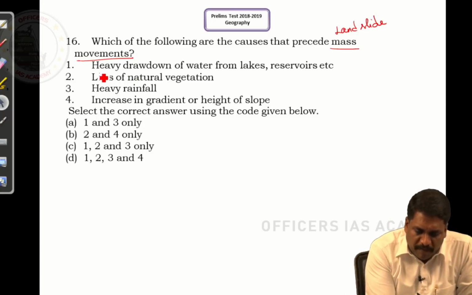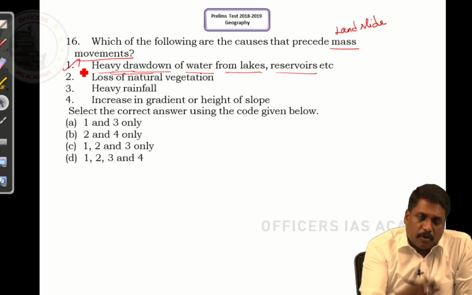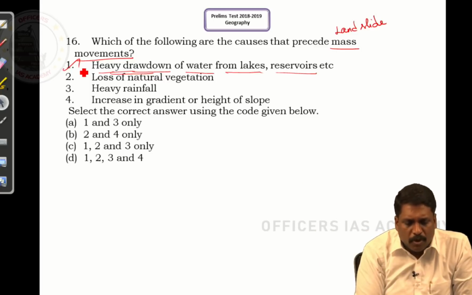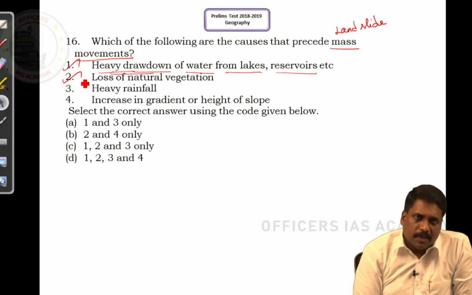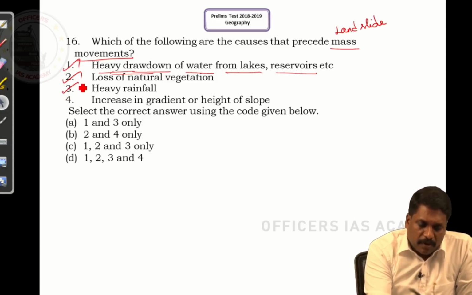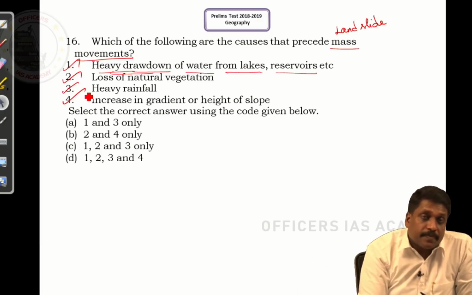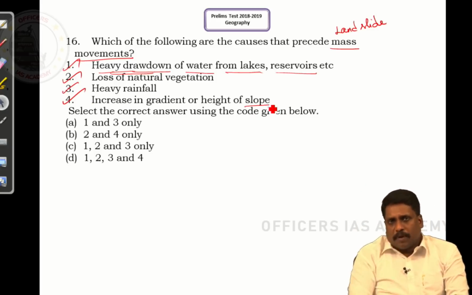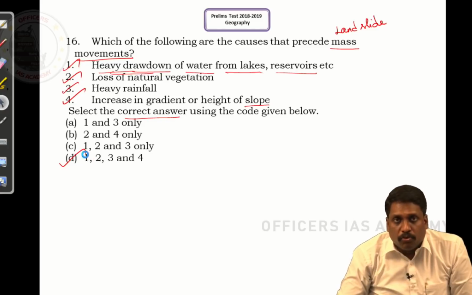Heavy downpour or heavy drawdown of water from lakes, reservoirs, etc. Possible, yes. If I have a sudden release of water from dams, reservoirs, etc., this movement of water can result in a landslide also. Loss of natural vegetation, obviously, yes. Put it very simple, deforestation. When I talk about deforestation, deforestation increases the avenue of landslides. Heavy rainfall, yes. The very recent Kerala flood I can take. Increase in gradient or height, obviously, yes. It means whenever there is a steep slope, landslides will be very evident, very normal. If that is the case, all is the answer. If I talk about the correct answers, you go for D. 1, 2, 3, 4. Right, sir.